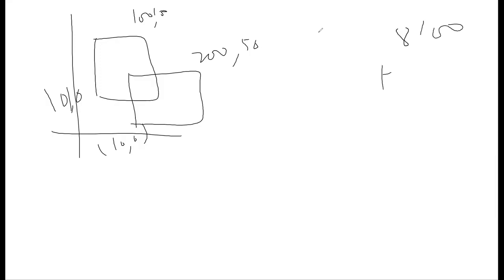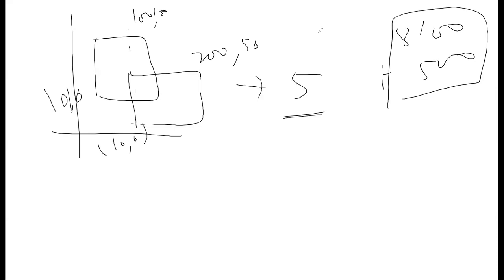So suppose this is 0, 0 to 100, 100, or let's say 10, 10, and this is 10, 0 to 200, 50. So you will have around 5,000 points. But if you split this into rectangles, you will just convert it into 5 entries in the array. Your one-dimension representation will have these many points, and your two-dimension splitting of rectangles will have these many entries.